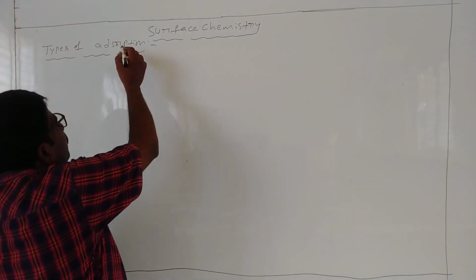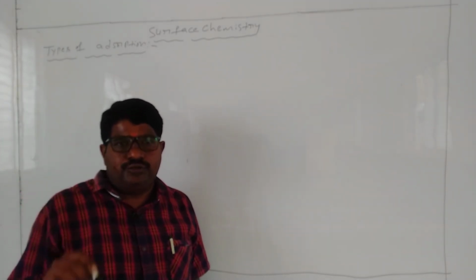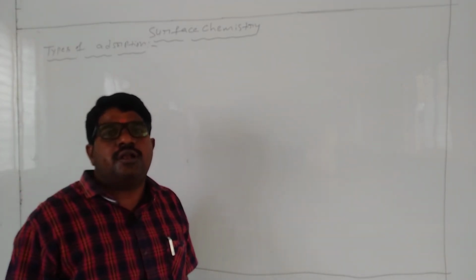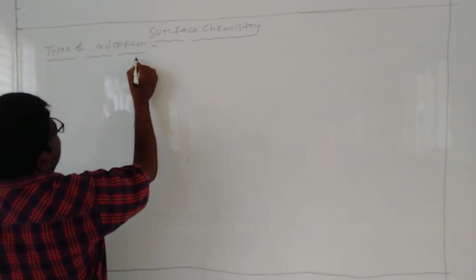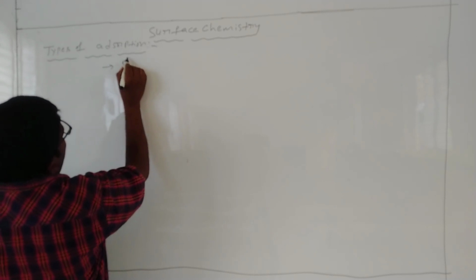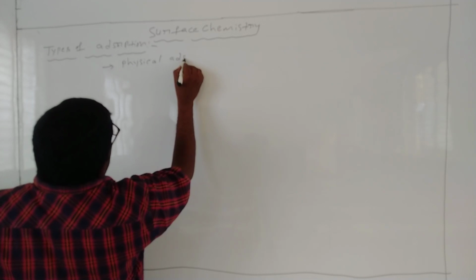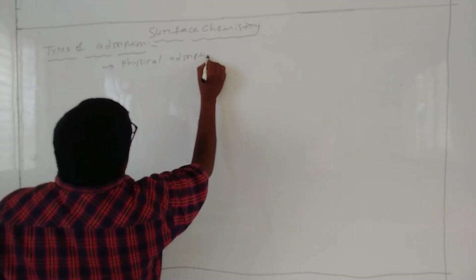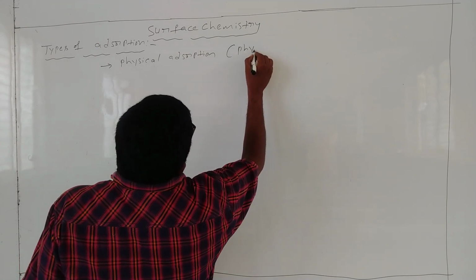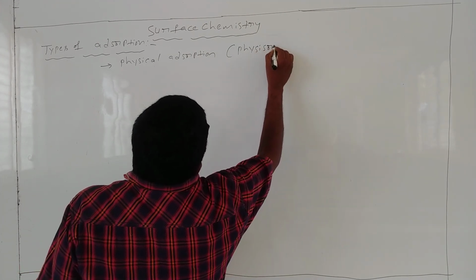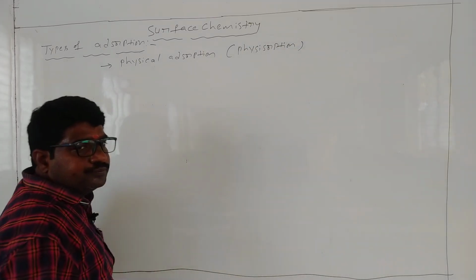So already we know what adsorption is. Adsorption means accumulation of molecules on the surface of a solid. These adsorptions are of two types. First one is physical adsorption, also called physisorption.